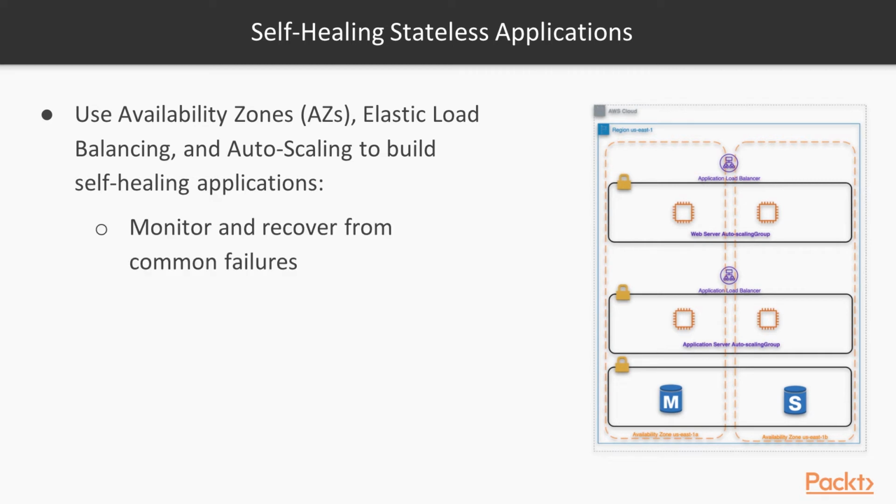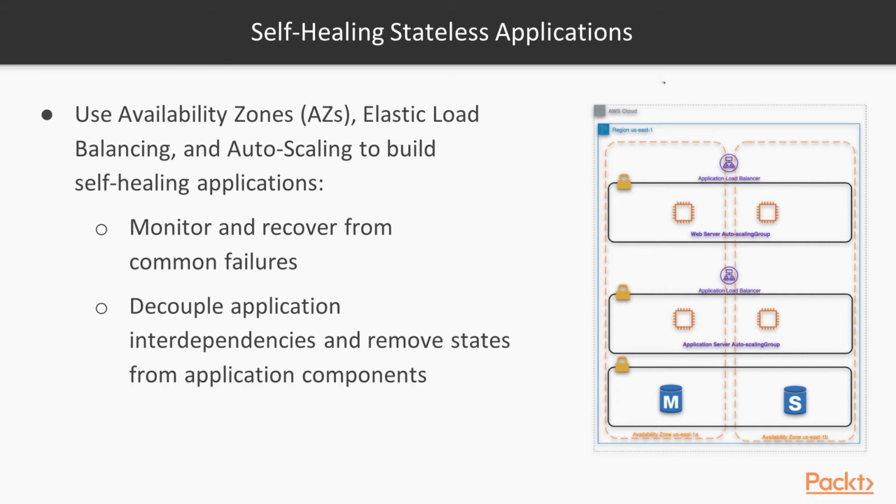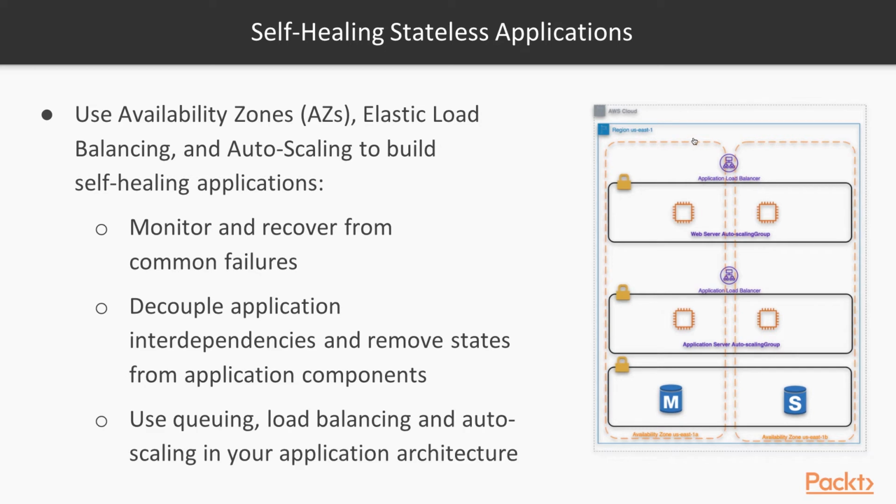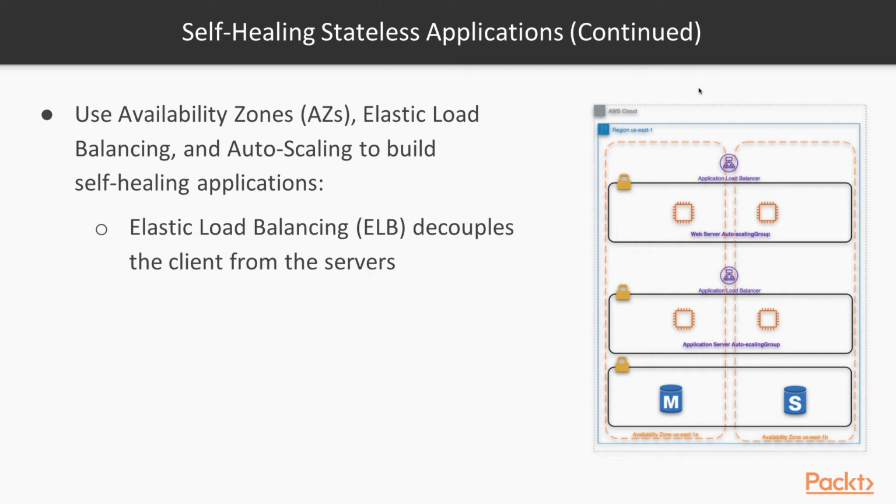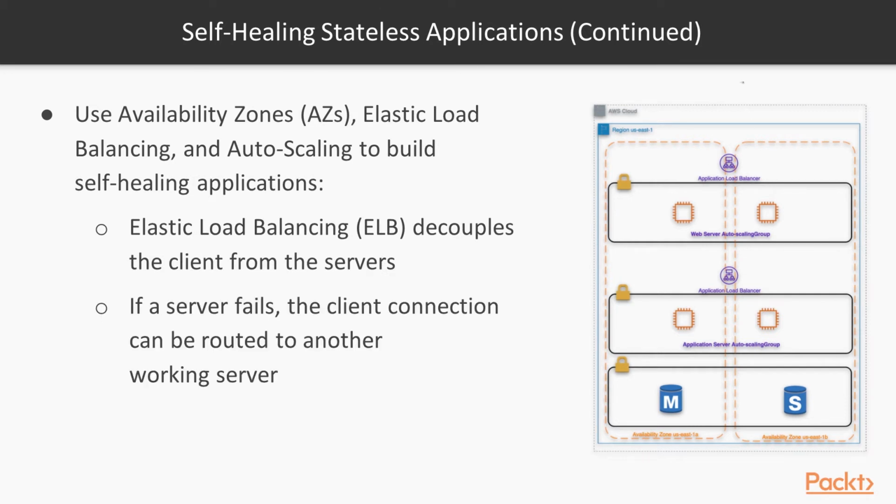What we do is monitor and recover from common failures in this infrastructure by decoupling application interdependencies and removing states from our application components. We use queuing, load balancing, and auto scaling in the application architecture, and elastic load balancing decouples the client from the servers. Auto scaling gives us the capability that if a server fails, the client connection can be rerouted to another working server.